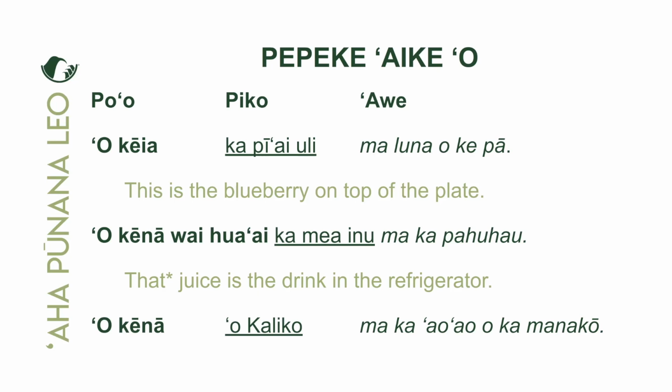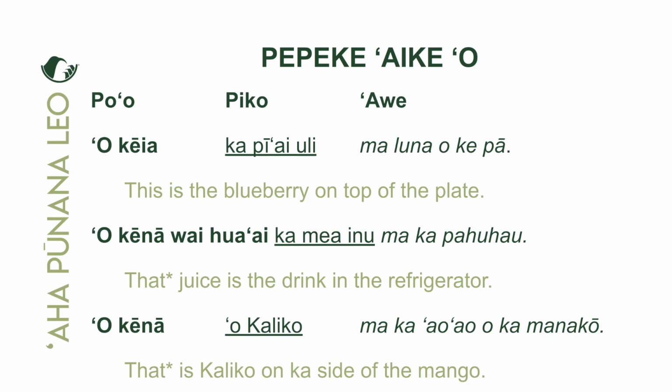So the emphasis is on what? Kena, right? That is Kaliko on the side of the mango. So let's take a look at the translation. That is Kaliko on the side of the mango. Not the person over there by the coconut tree. It's the guy by the side of the mango. That's Kaliko.